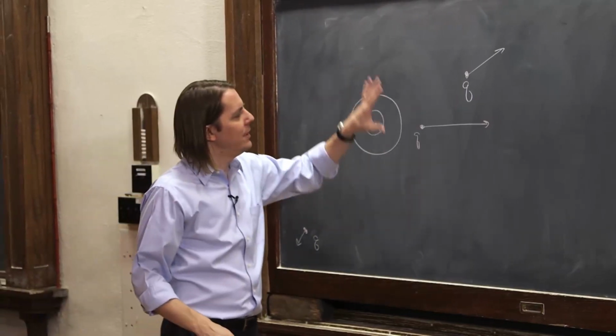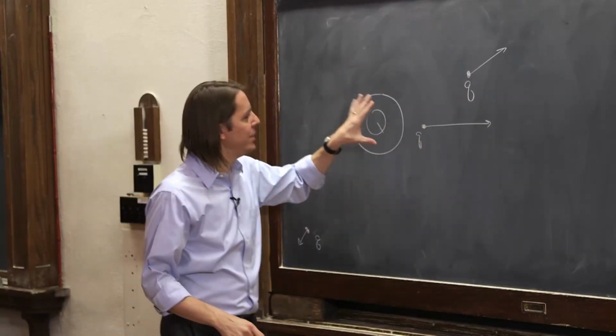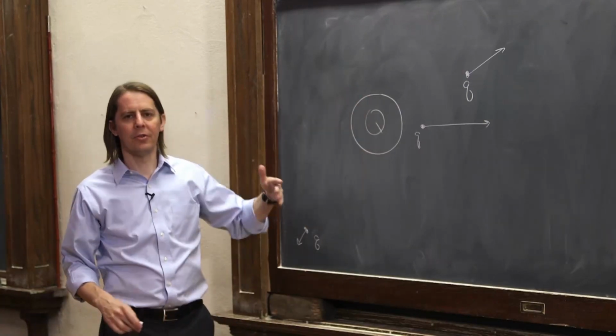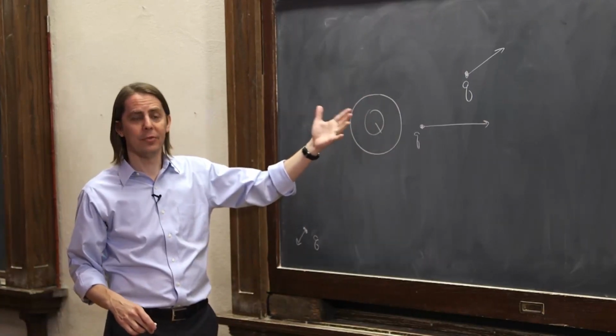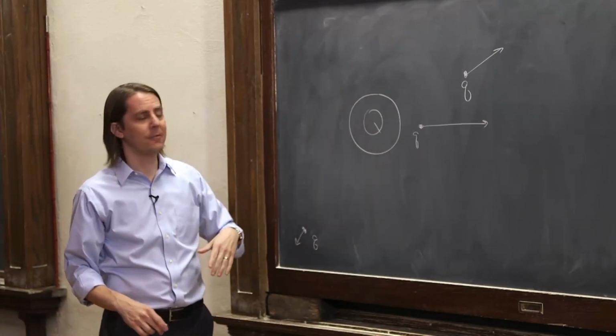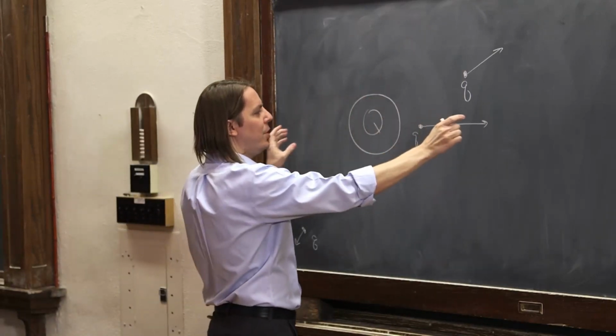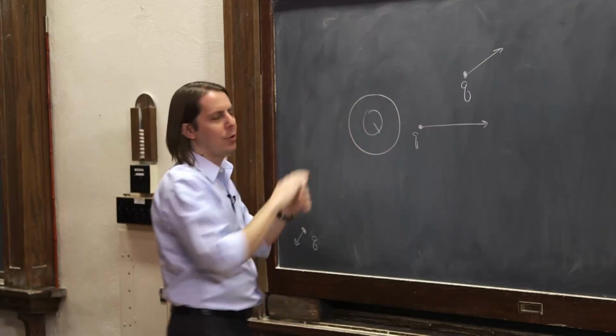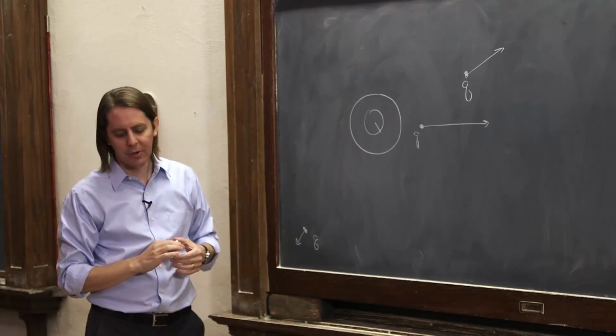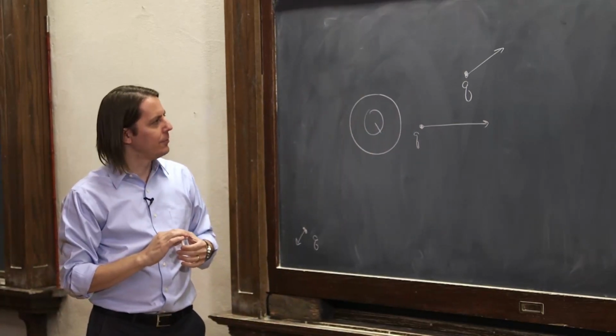I could put little q anywhere around big Q, and I would generate force vectors. And in fact, I would have a force field. So that's a case of a vector field. All the vectors, as you move around, will get smaller as you move away from big Q, and they'll always point away from big Q. So that's an example of a force field.